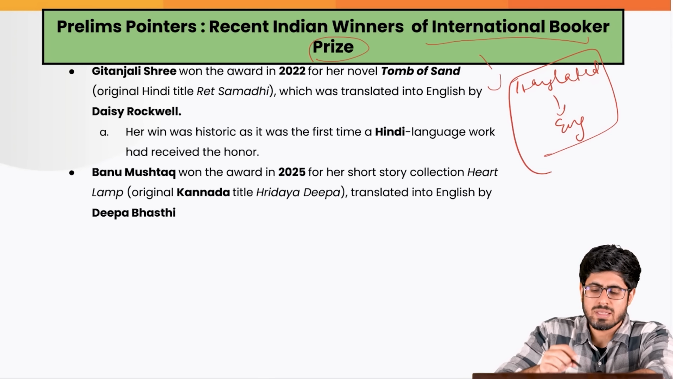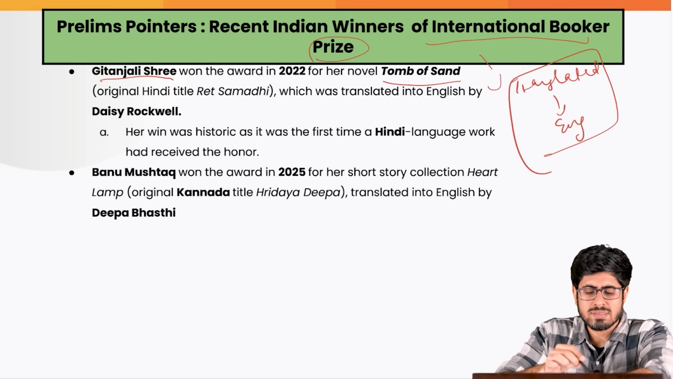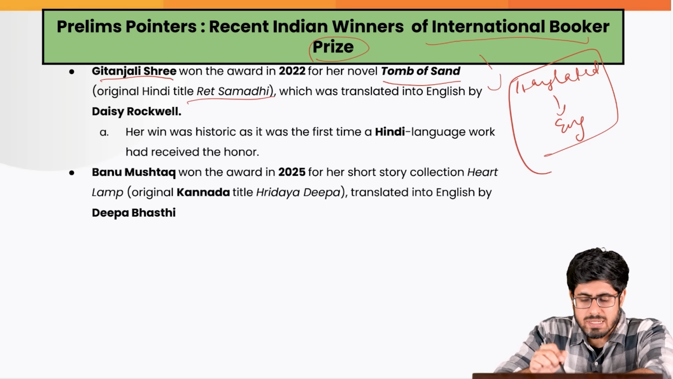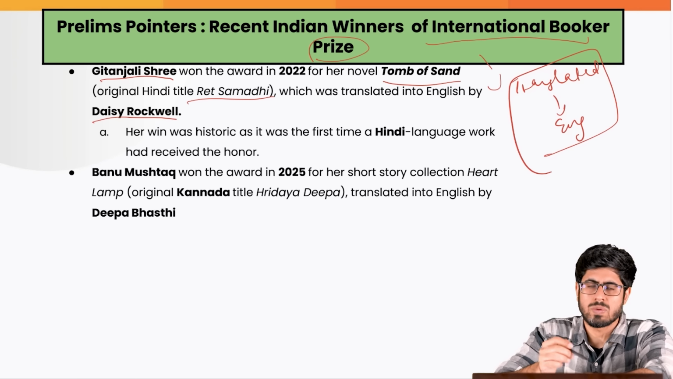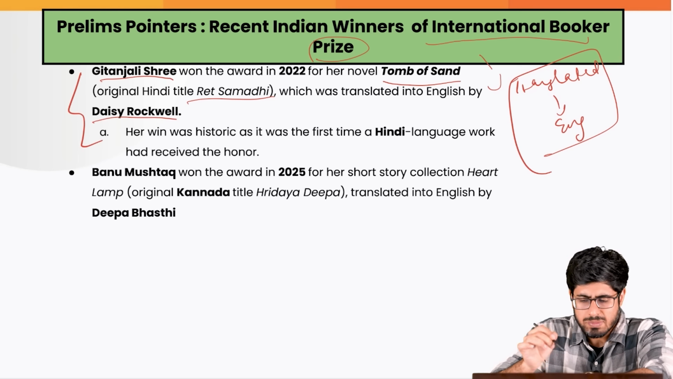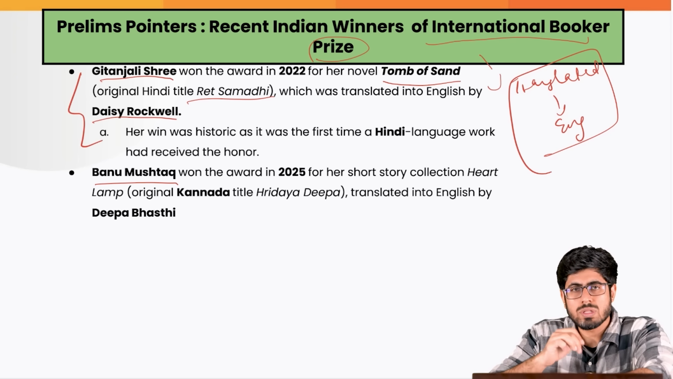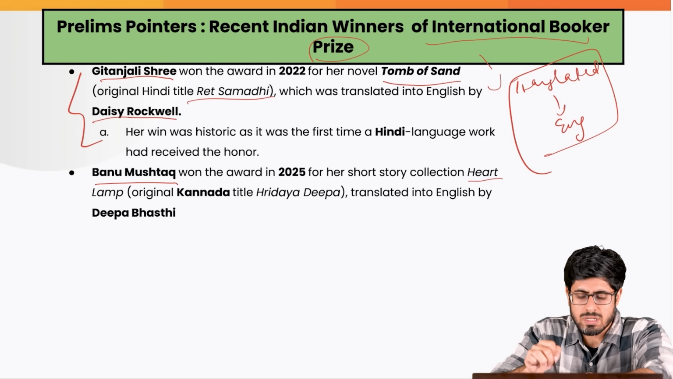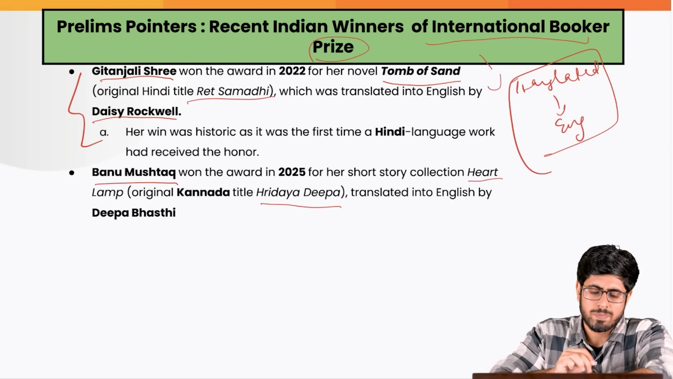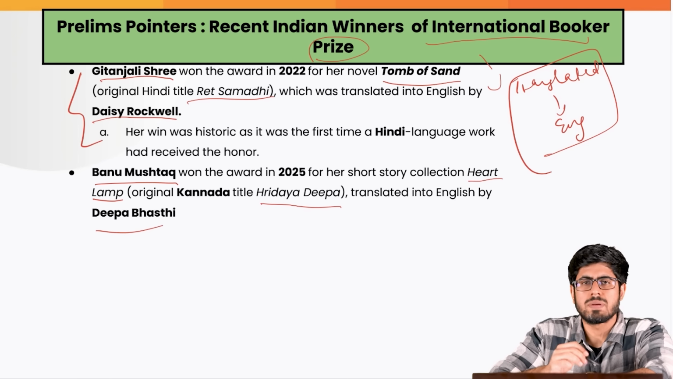Very recently, in the year 2022, we saw Miss Gitanjali Shree awarded for her novel Tomb of Sand, which was named in Hindi as Ret Samadhi. It was translated into English by Daisy Rockwell. Both of them shared the £50,000 award. In the year 2025, which is in the news, Miss Banu Mushtaq won the award for her Kannada literature known as Hridaya Deepa, now known as Heart Lamp. It was translated into English by Deepa Bhasthi.